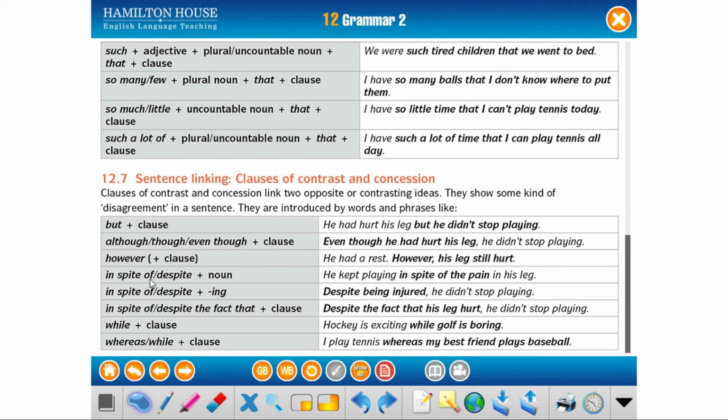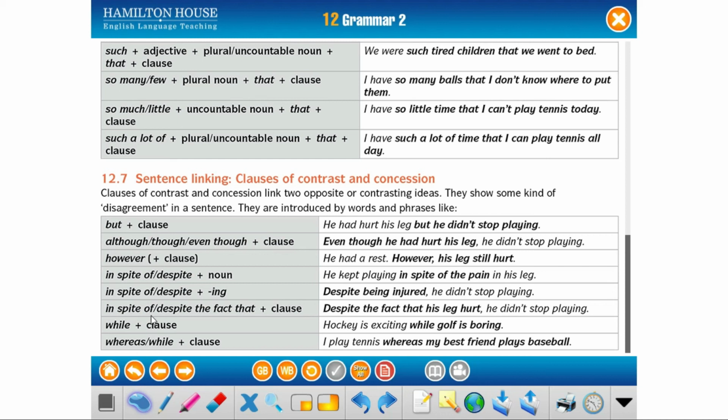In spite of or despite plus a noun. He kept playing in spite of the pain in his leg. In spite of or despite plus an -ing form. Despite being injured, he didn't stop playing.